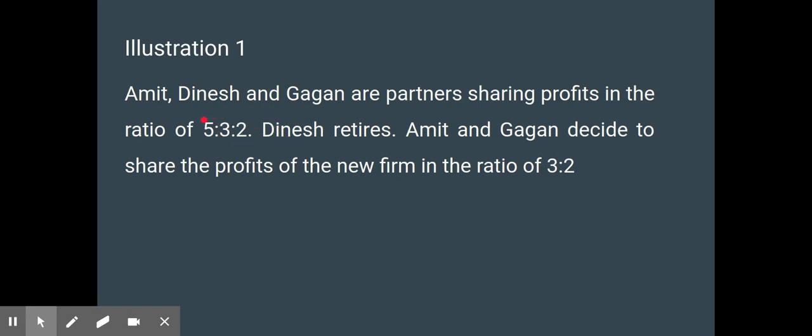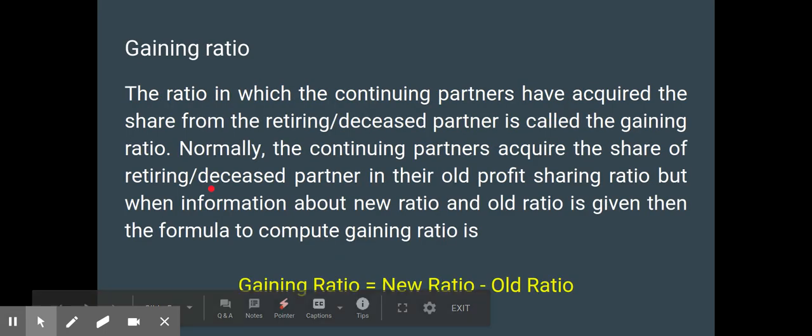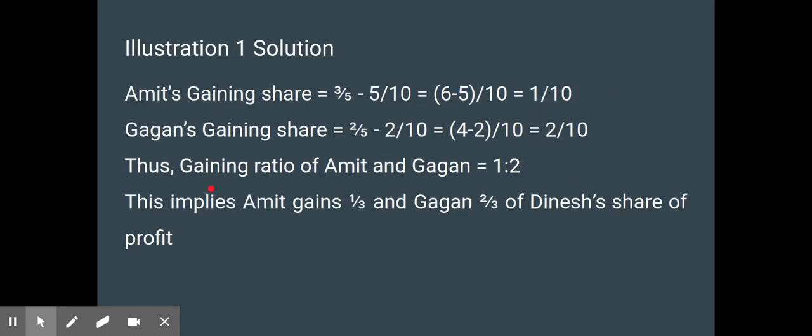Here Dinesh is retiring. As I said, to find the gaining ratio, the formula is new ratio minus old ratio.